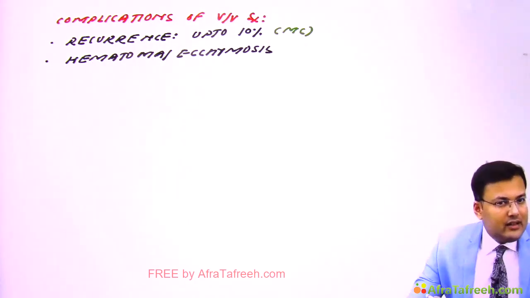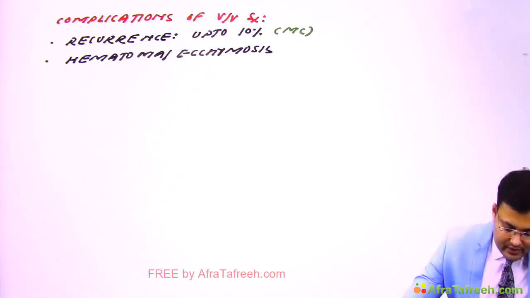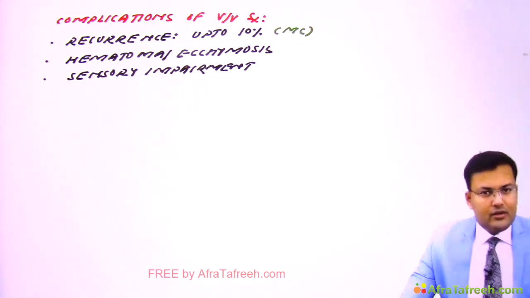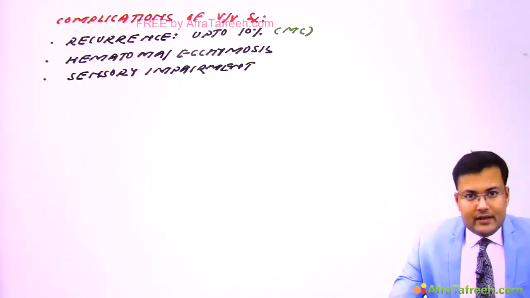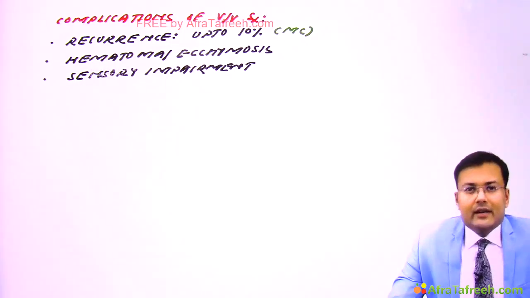And third, there is sensory impairment or sensory nerve injury. We discussed there can be sensory impairment because of sensory nerve injury. So which nerve? We discussed that in stripping of the long saphenous vein, there is risk of injury to the saphenous nerve, and during stripping of the short saphenous vein, there is injury to the sural nerve.